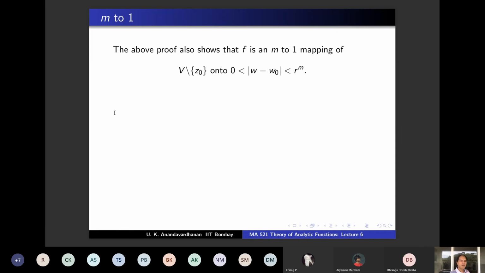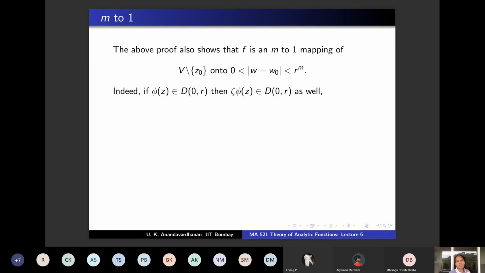Where is it m to 1? On V minus z naught, the deleted neighborhood of w naught with radius r power m. Okay, why does that follow? At z naught anyway, it's a 0 of multiplicity m, so you have nothing more to say. But at all other points where there's no 0, there are m things which go to a point, and that follows because if phi z is in D0r, then you can take any mth root of unity zeta, and zeta times phi z is also in D0r.